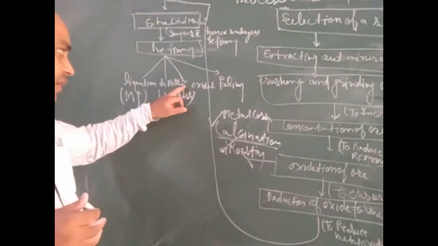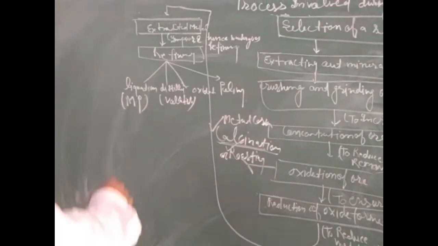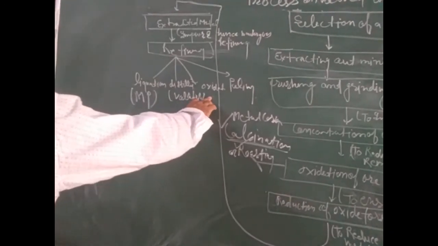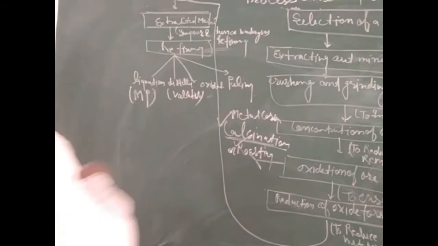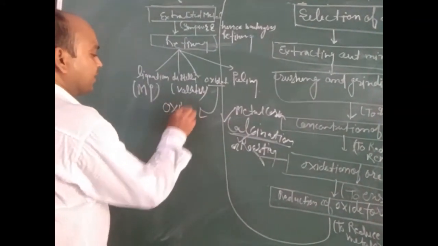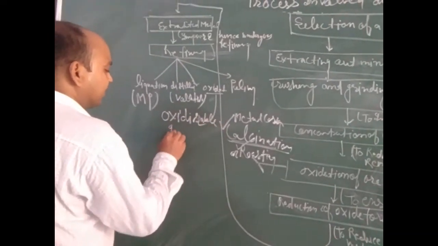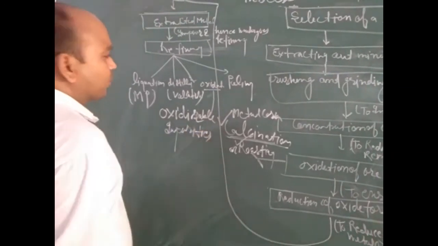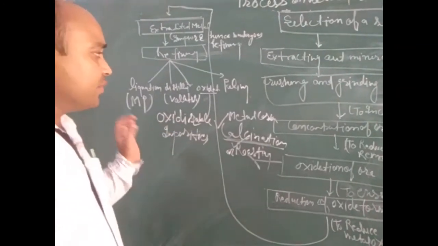Next process is the oxidation process. This process is used to refine metal containing oxidizable impurity. If the metal contains oxidizable impurity, then it is heated and converted into pure metal. Then the impurity gets oxidized and we get pure metal.